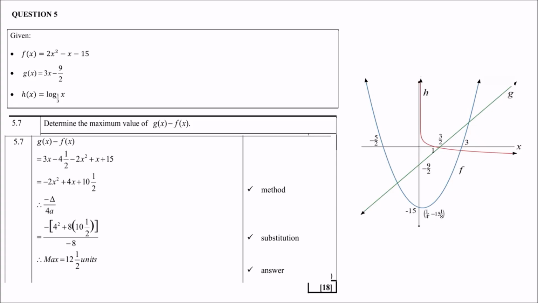But now you must remember, for a maximum value, you use the grade 11 method for turning point, minus delta over 4a. So remember now a is minus 2, b is 4, and c is 10.5. Do your substitution, and then you get the maximum value is 12.5 units.